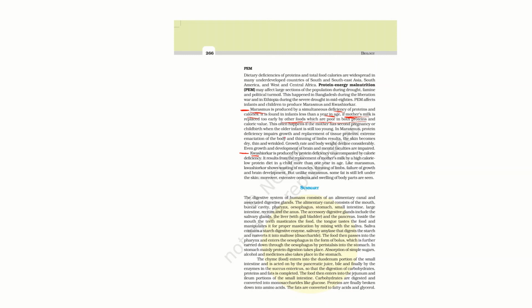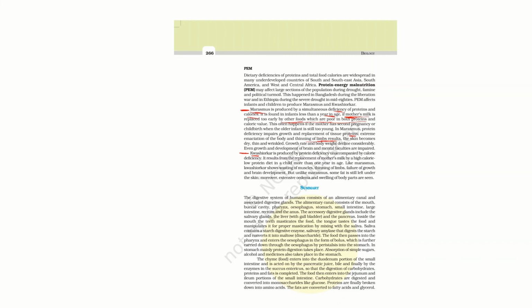In marasmus, protein deficiency shows impaired growth and replacement of tissues, extreme emaciation of the body, and thinning of limbs. So the symptoms of marasmus are less body weight, degradation of the skin, muscles and bone, retarded physical and mental growth of the infant, and the ribs appear in bulge form.